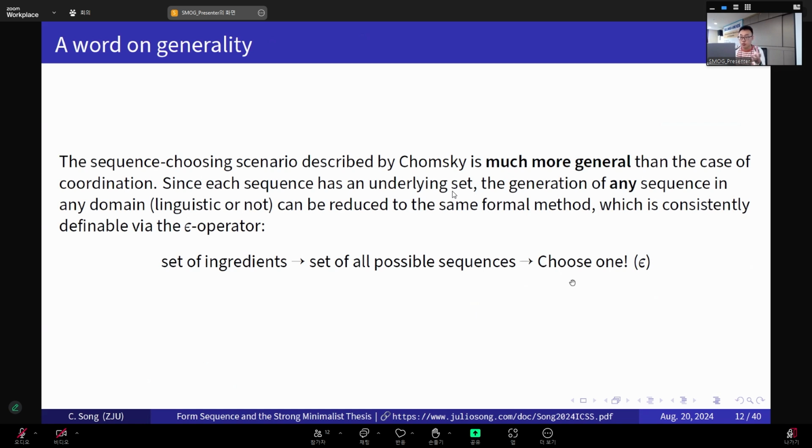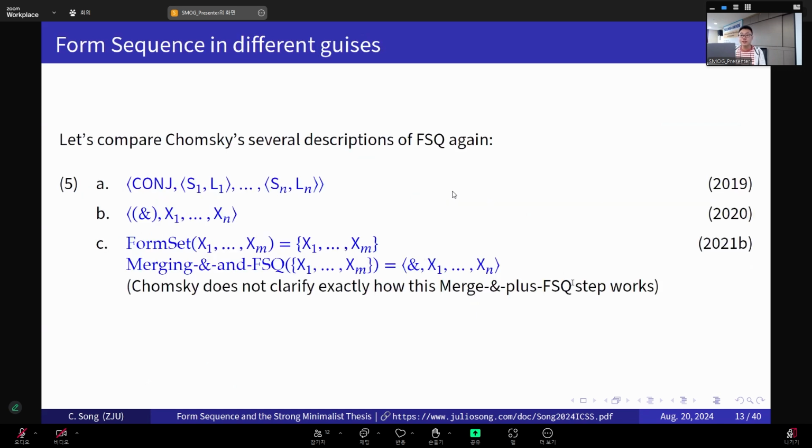So that's a super general third factor-ish choice operation. Right. Now let's compare Chomsky's several descriptions of form sequence again, from 2019 to 2021. We have already seen the first two. In the Chomsky 2019 formulation, we still have the explicit linking elements, and then in 2020, those are gone. What we have is a matching condition instead, right?